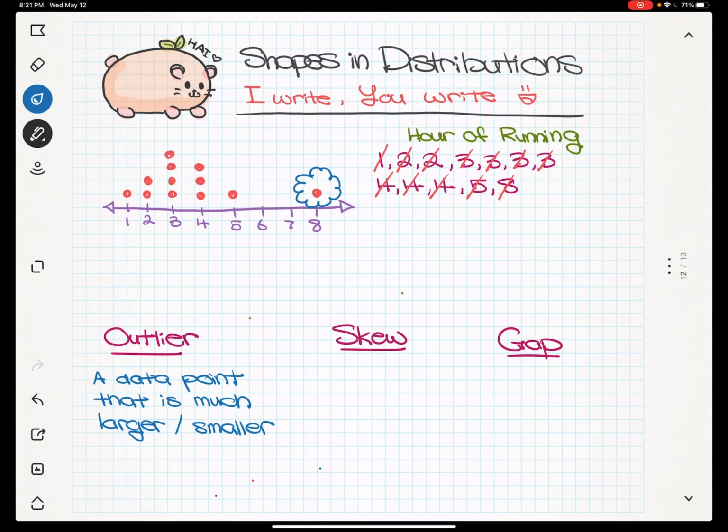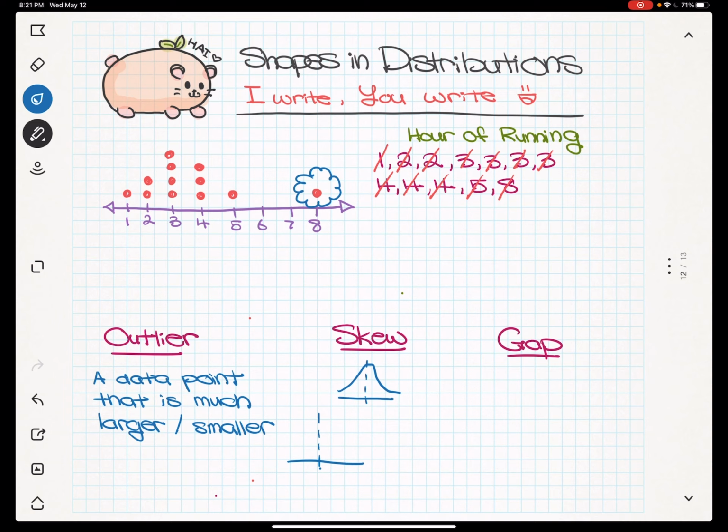So data that is skewed is pushed to either the left side or the right side. There are 3 types of skews. We have a symmetrical skew. So when the center of the graph is exactly the center of this mountain almost, this is called symmetrical. We have when the tail of the data is on the right side.